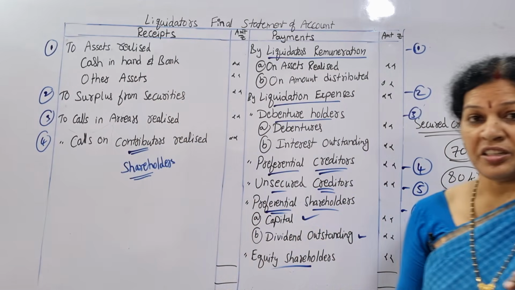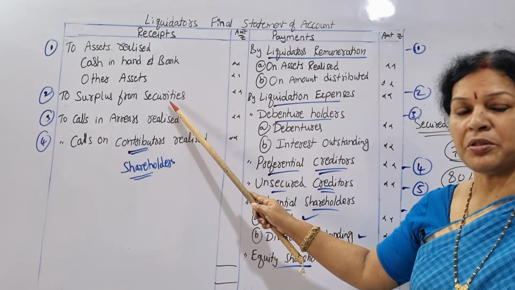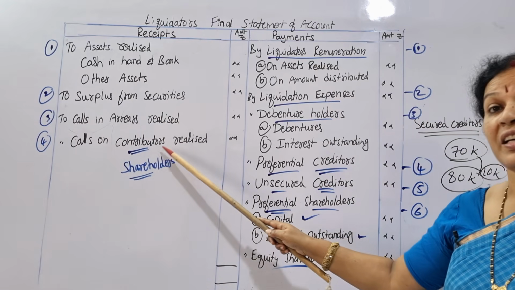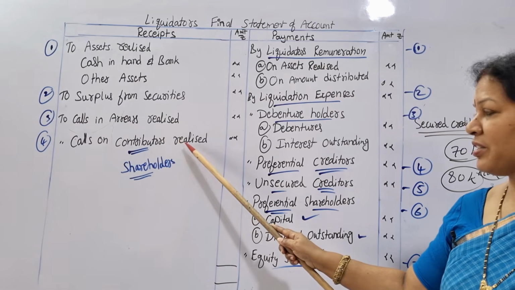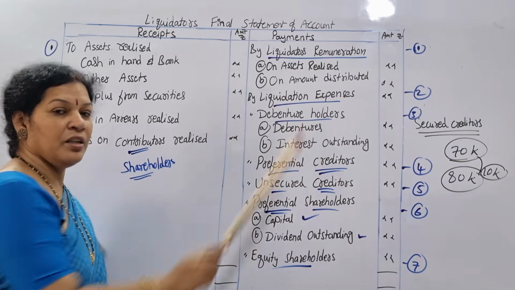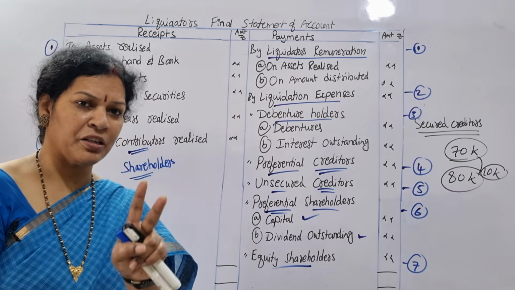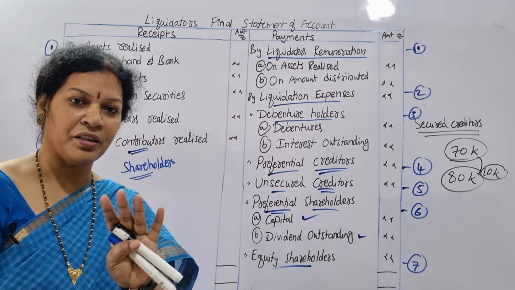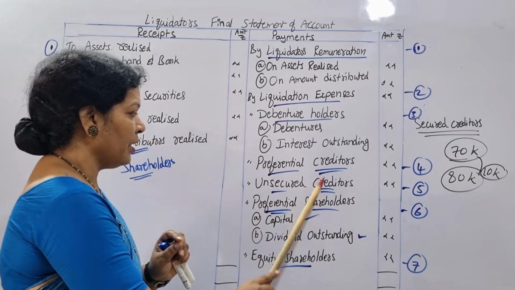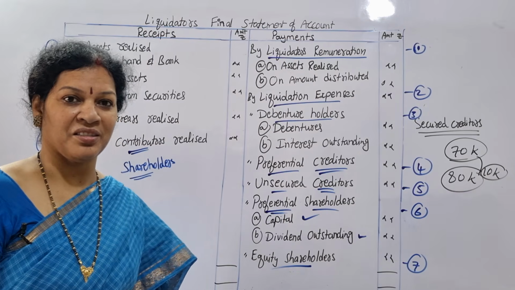On the receipt side there are only 4 items: assets realized, surplus from securities, calls in arrears realized, and calls on contributories realized. Okay, 4 points. On the payment side: liquidator's remuneration, liquidation expenses, debentures, then creditors, meaning preferential and unsecured, then preferential shareholders, and lastly equity shareholders.